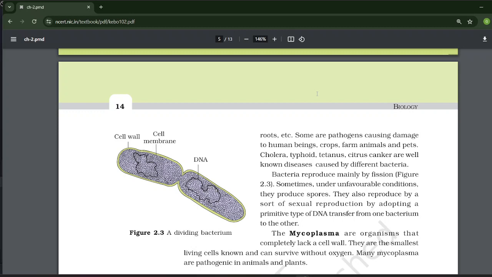Bacteria reproduce mainly by fission. Sometimes under unfavorable conditions they produce spores.